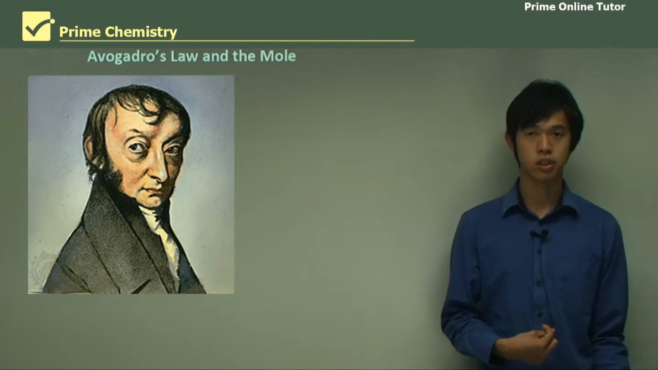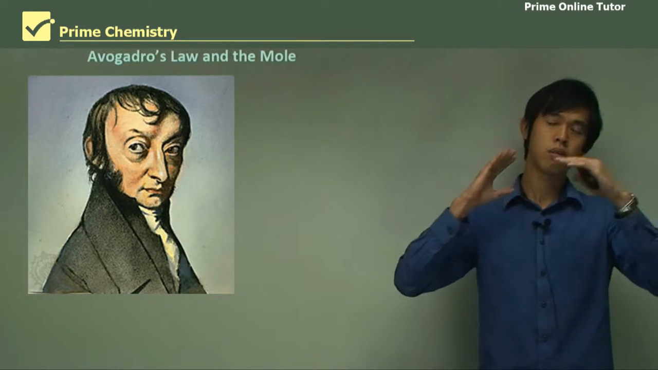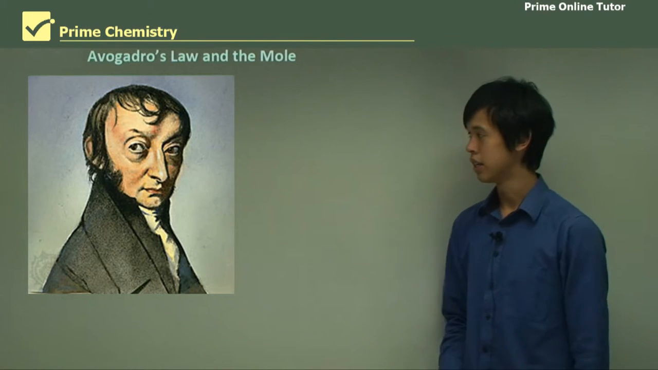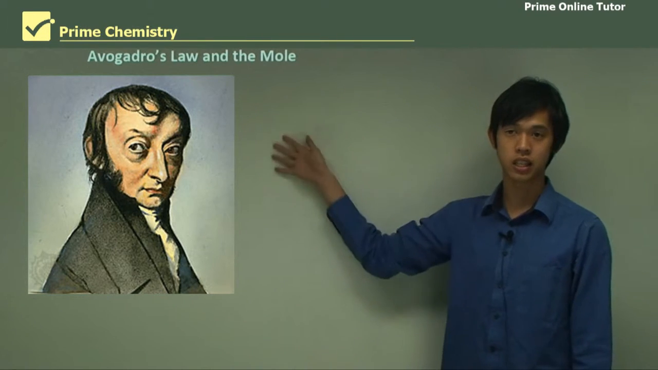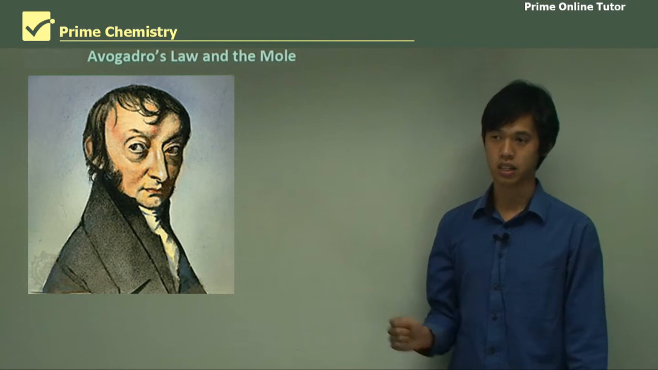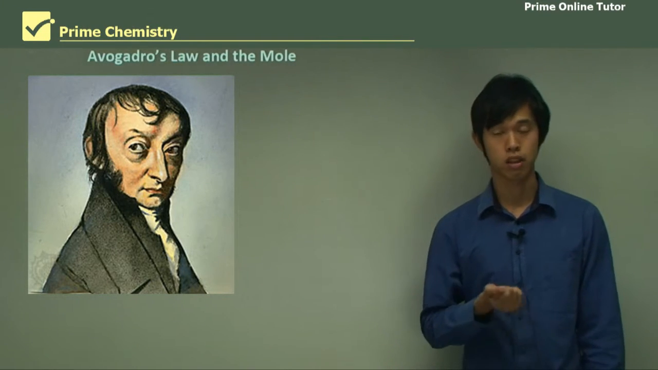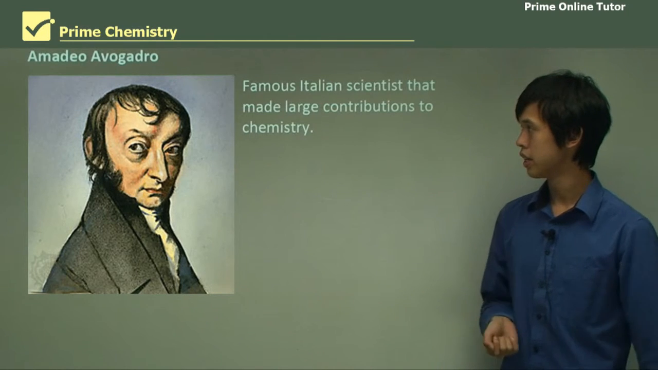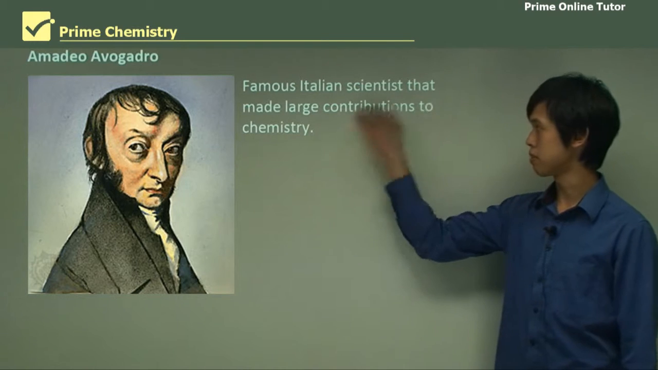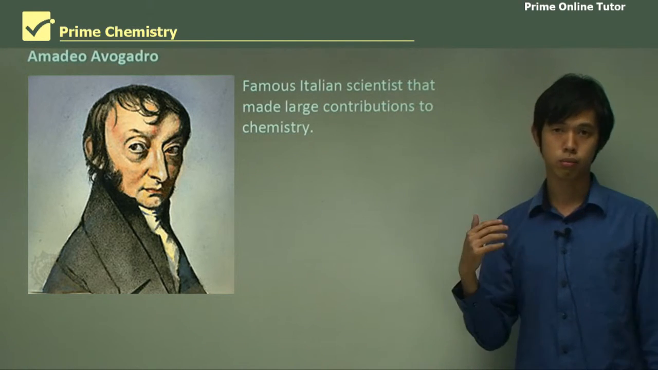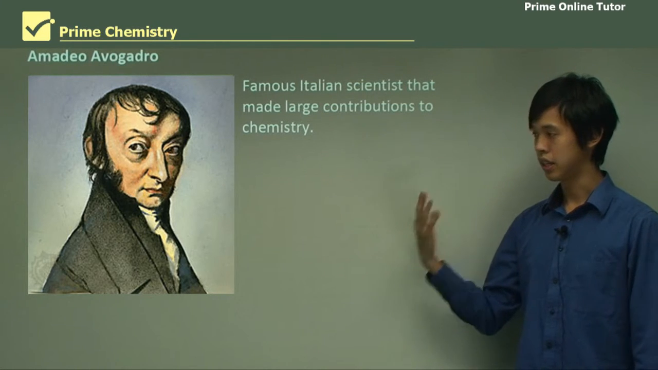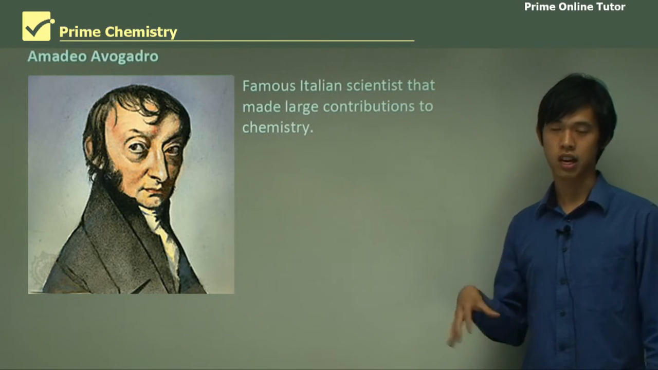Like in the last lesson, we looked at Gay-Lussac's law. So what we're doing essentially is building up a history of how the mole was developed. Here, this handsome guy is Avogadro, an Italian scientist, and he's contributed a lot to our understanding of chemistry. Amadeo Avogadro was a famous Italian scientist that made a large contribution to chemistry. He was the guy that the mole is essentially characterized by.